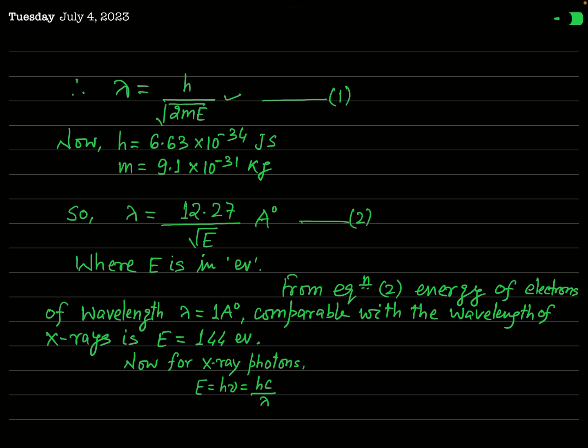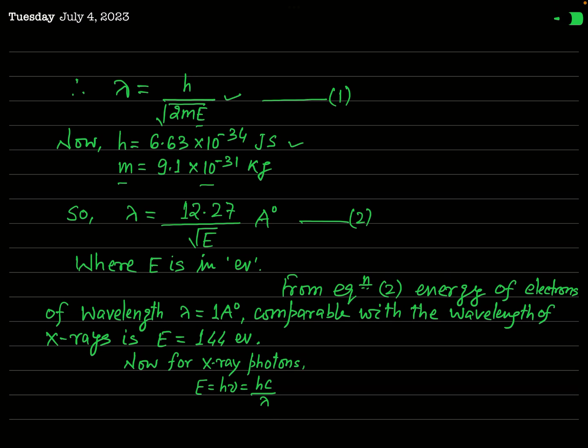In the RHS, apart from this energy E, h and m are universal constants. And you know the value of h is 6.63 times 10 to the power minus 34 joule second, and the mass of the electron is 9.1 times 10 to the power minus 31 kg.